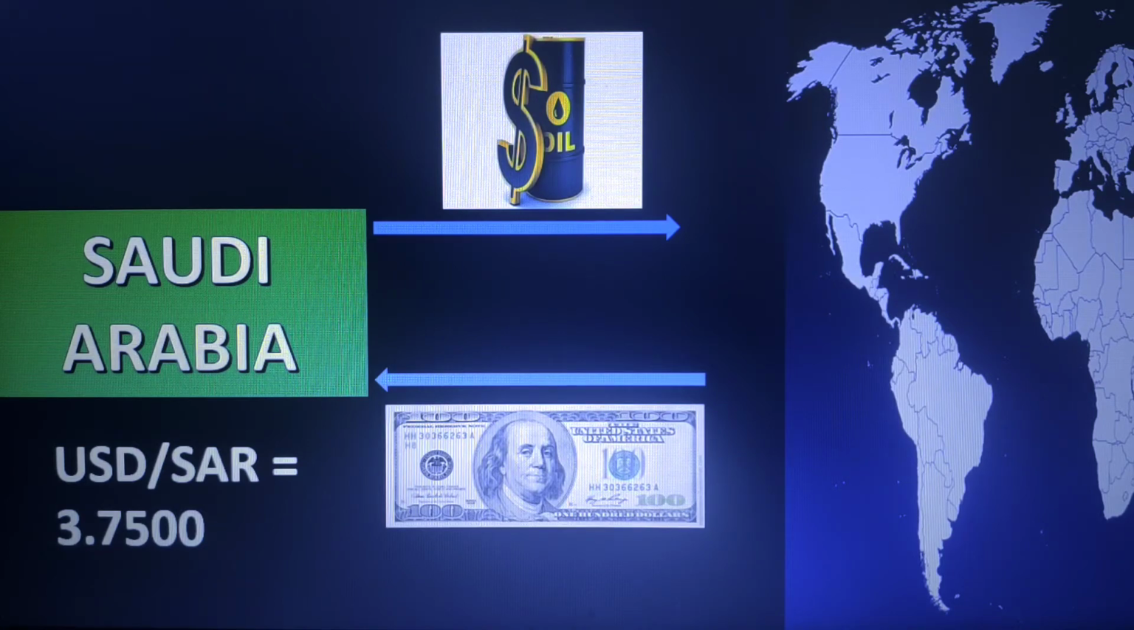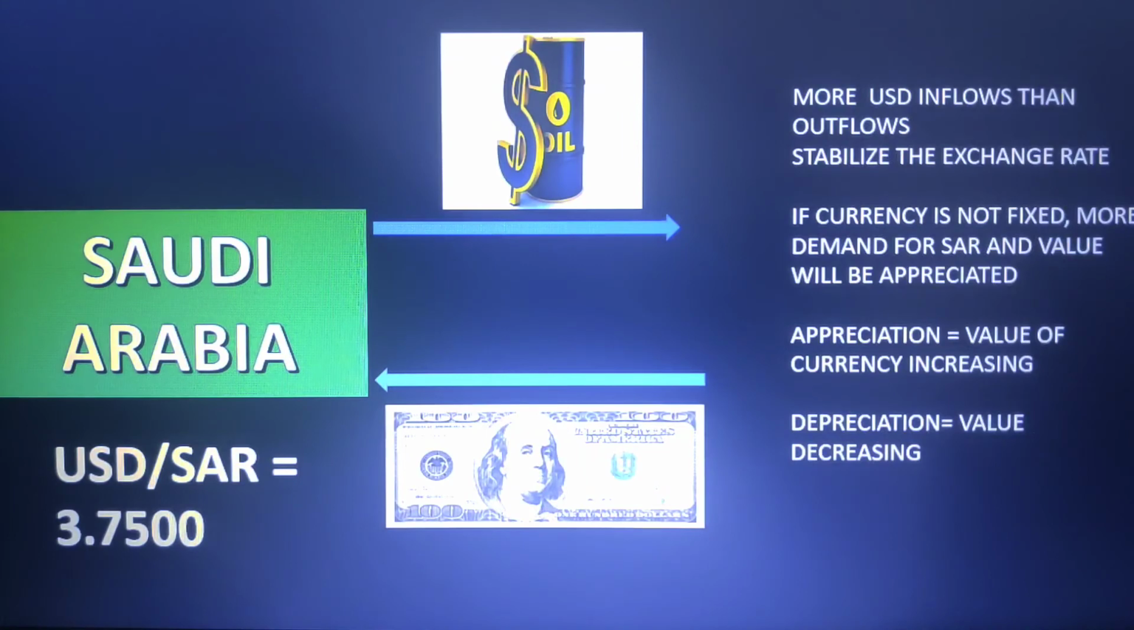So in this case, they have a surplus of dollars from all over the world. That means they are getting more inflows than what they are importing, so the outflows are very low compared to the inflows. In this case, they are benefiting from the fixed exchange rate system. Because they have more inflows than outflows, the fixed exchange rate system is helping them to stabilize their currency.